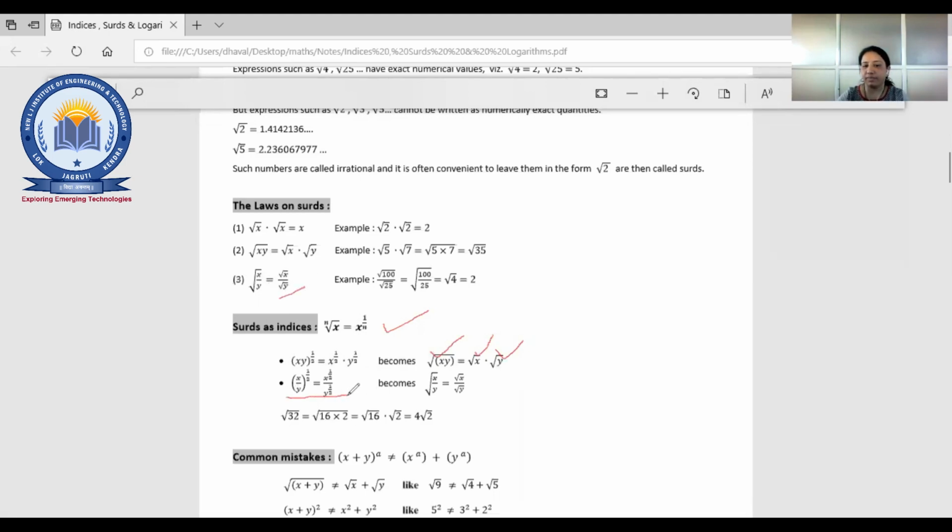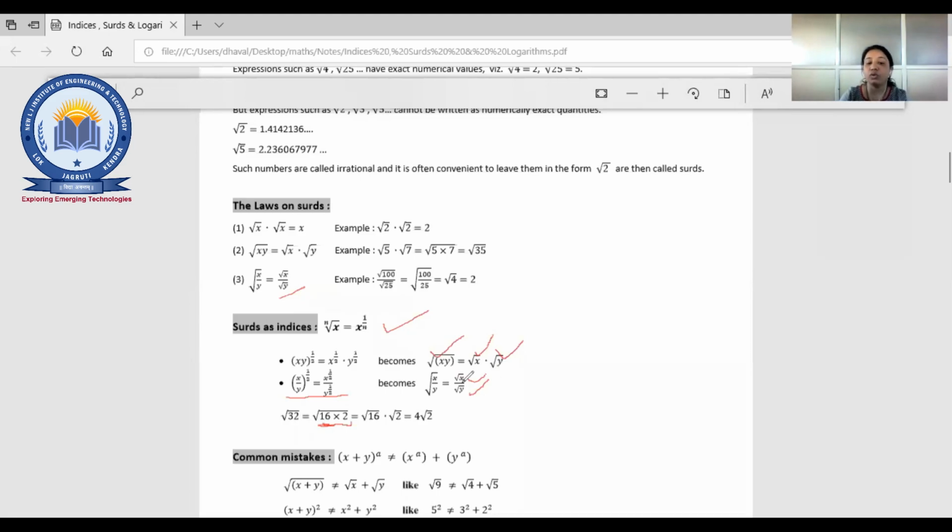Again the examples are given. Under root of xy, that can be written separately. Now root 32. We know we can't find it out directly, right? So what we are going to do, we'll write it in a way in which we get at least the root of one number. 32 can be represented as 16 into 2.